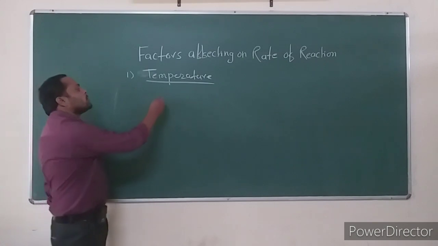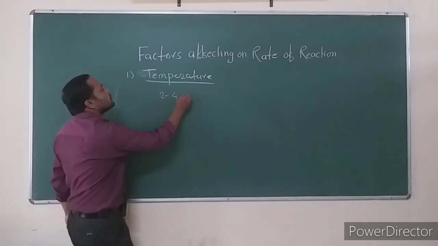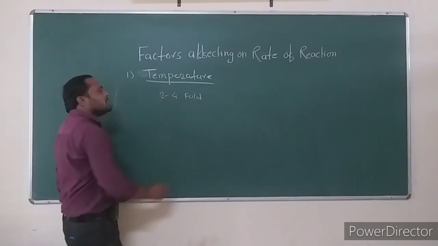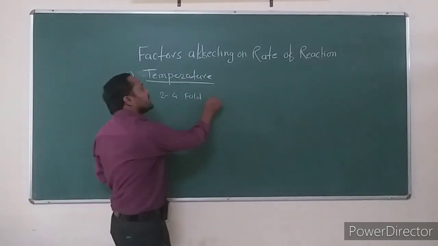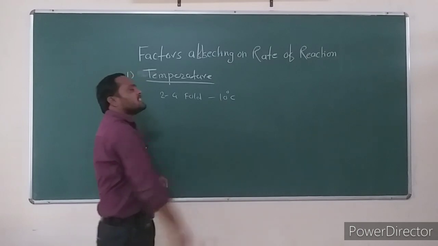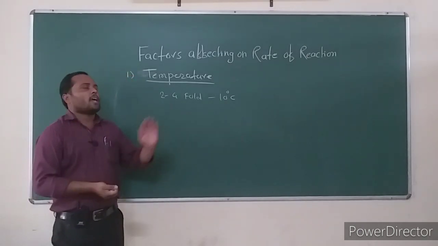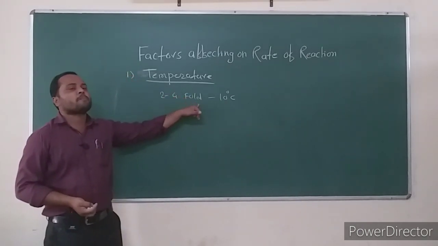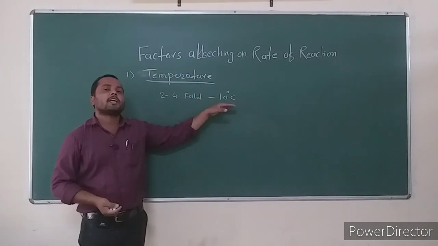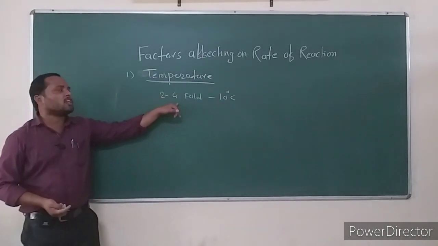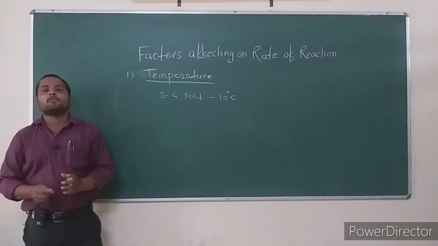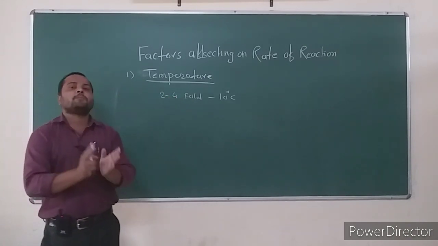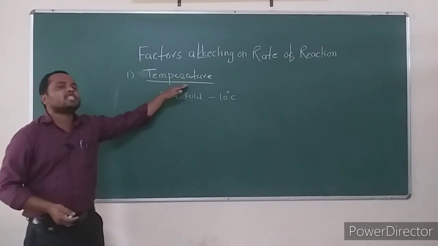A 2 to 4 fold increase in rate of reaction generally occurs by increasing the temperature by 10 degrees Celsius. As the temperature increases by 10 degrees Celsius for a given chemical reaction, the rate of chemical reaction increases by 2 to 4 fold. This rate of chemical reaction depends on temperature.